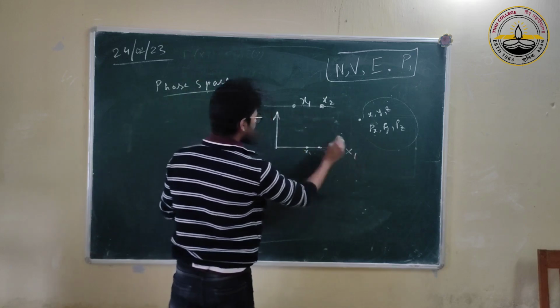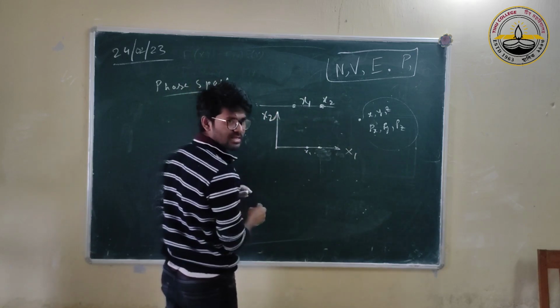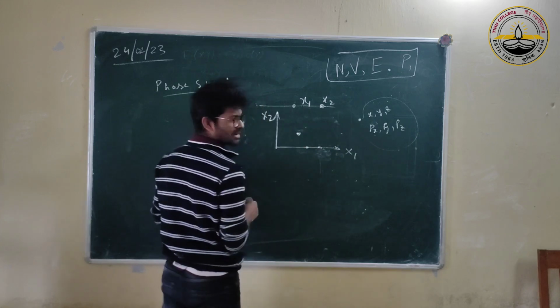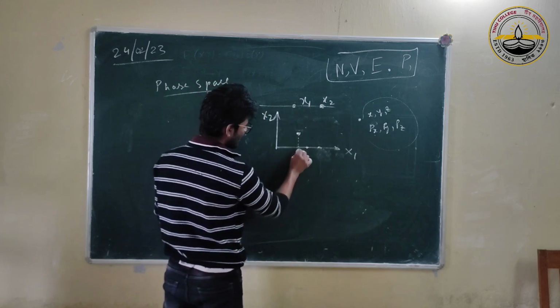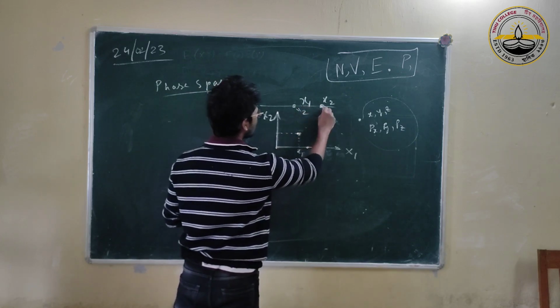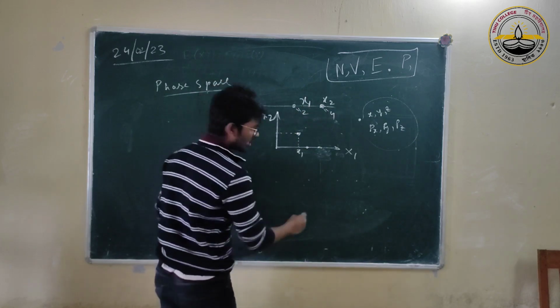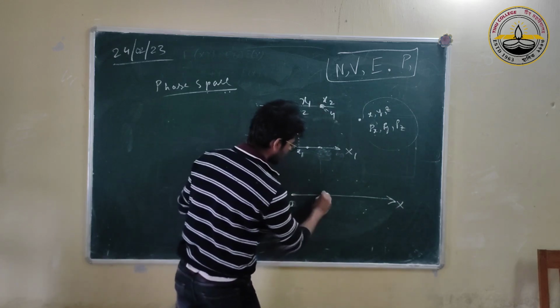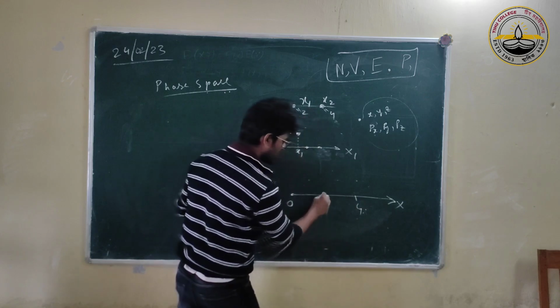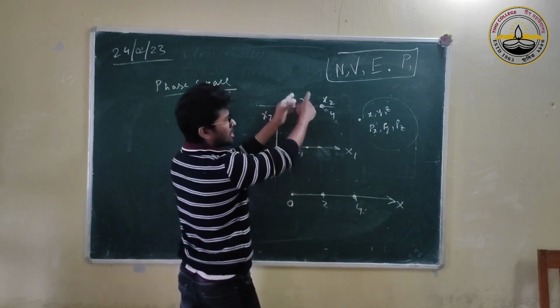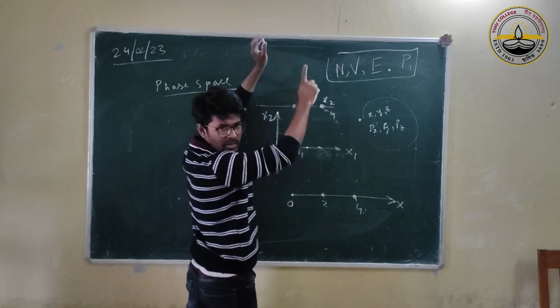I can just write an x1 axis, x2 axis, and then draw just one point here such that x1, let's say, has value 2 and this one is 4. So this one point, with coordinates 2 and 4, will represent our two particles in one dimension.